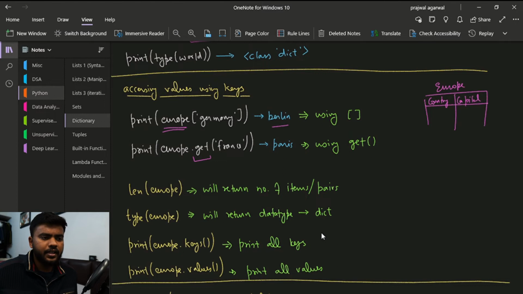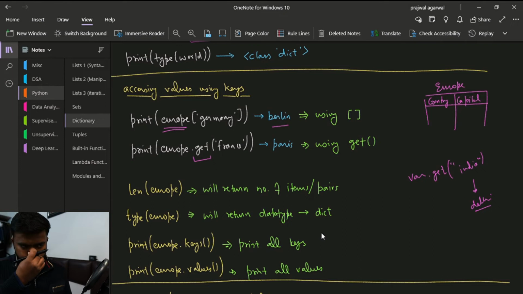You can simply have the name of the dictionary, use dot get, and just specify the key name, like I have done here, France. Or I know India is not in Europe, but still, if I do India here, it should give me Delhi, right? So this is how it is going to work.